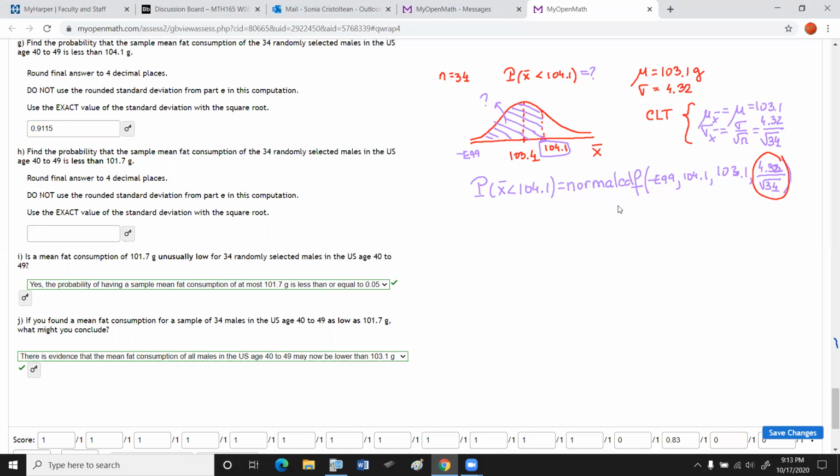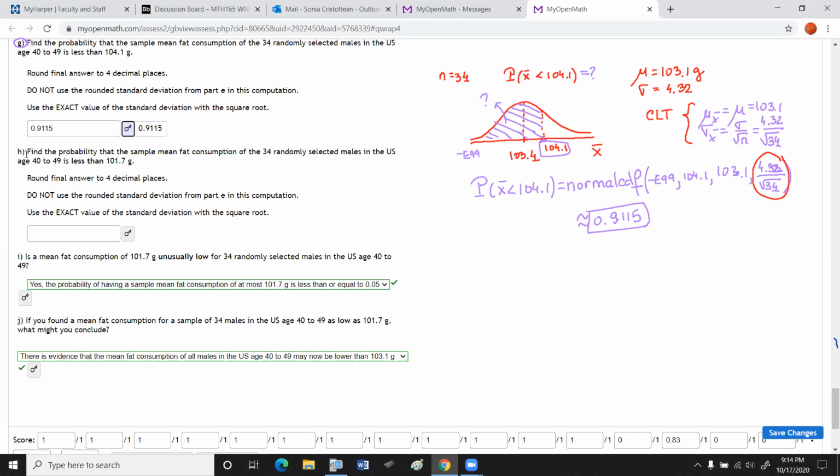It is approximately 0.9115. This is how you answer this question, G. And let's check the answer. Here is the key, so that was the correct answer.